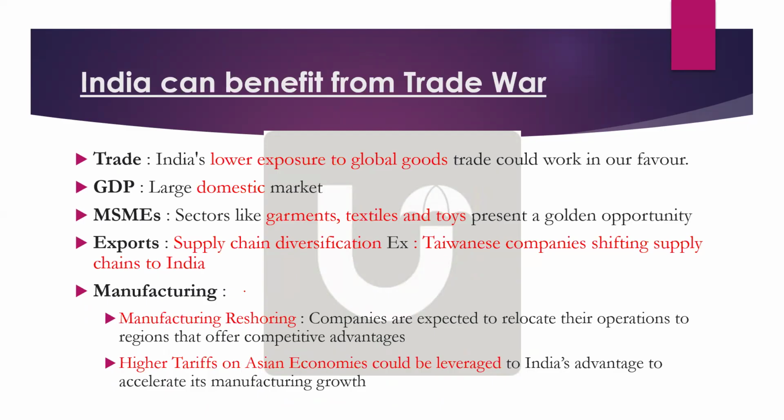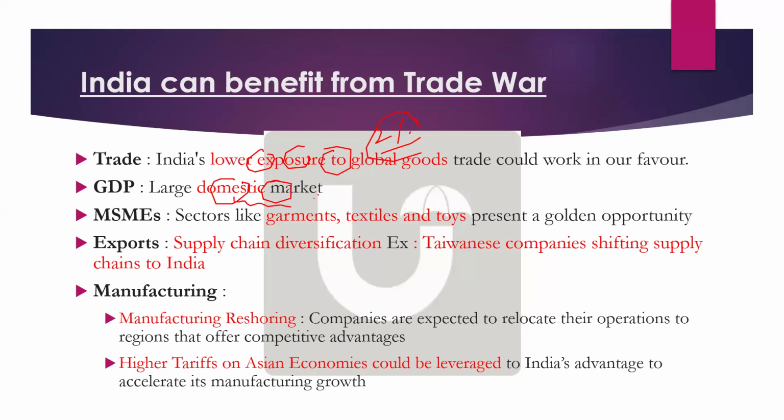So what is this benefit? They say it is basically that our exposure to global trade is actually less. Just now I told you the export exposure is 2%. So when the exposure itself is less, then definitely the impact will also be less. And India's GDP growth is largely based on the domestic market, remember.